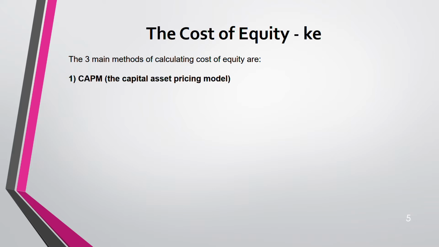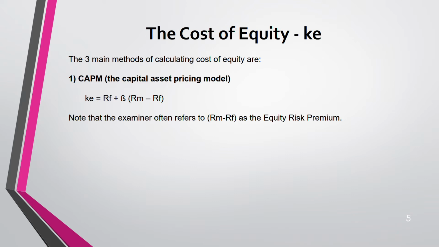Number one, capital asset pricing model. This is the formula, you know it. Risk free plus beta into market risk premium, that is RM minus RF. You will be given the risk free rate, you will be given the RM, you will be given the beta. Beta you have to work out. Okay. And then using this you can find.